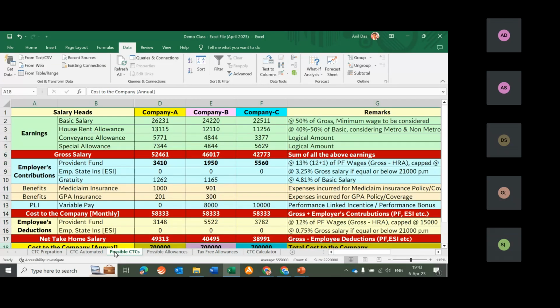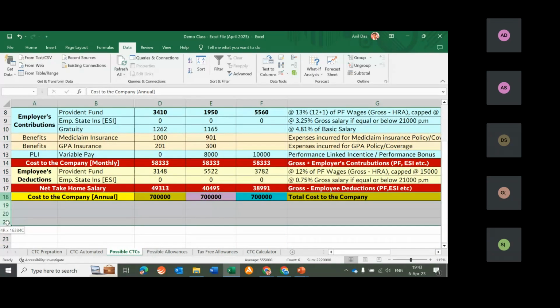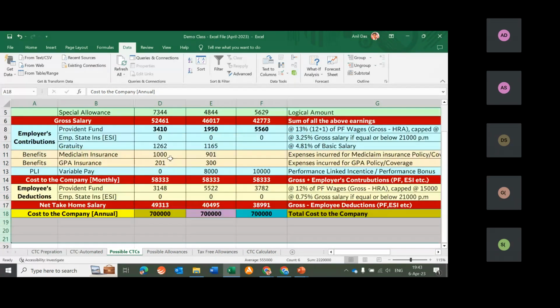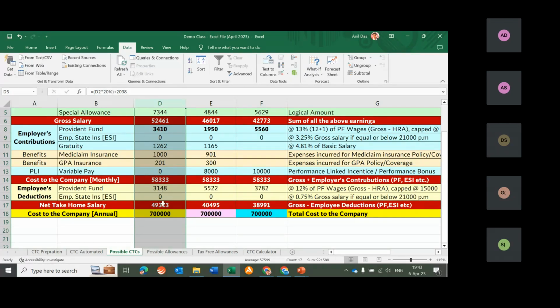And in the very beginning, I asked the question whether, if there are 10 people getting a CTC of 10 lakhs in 10 different companies, their take home would be the same or not. This is the answer. So there are three companies: company A, company B, and company C. All these companies are giving a CTC of 7 lakhs. But in company A, the take home salary is 49,313. In company B, the take home salary is 40,495. And in company C, the take home salary is 38. Even if the CTC is the same, the take home is different.